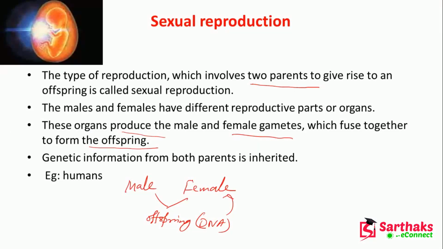Two parents are involved, one male and one female, with different reproductive organs, and the organs produce the male and female gametes, which fuse together and make the offspring. The genetic information from both the mother and father is carried to the offspring.